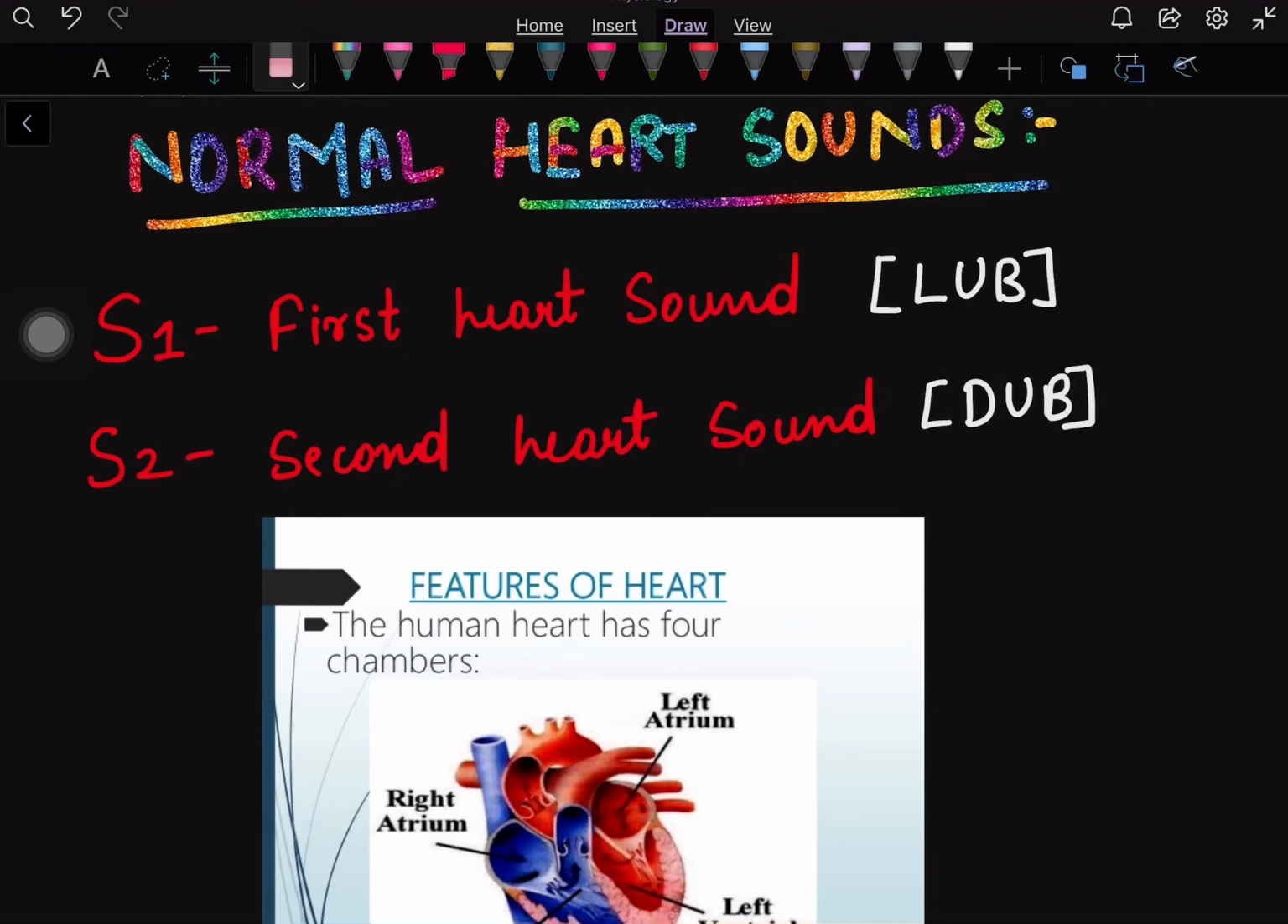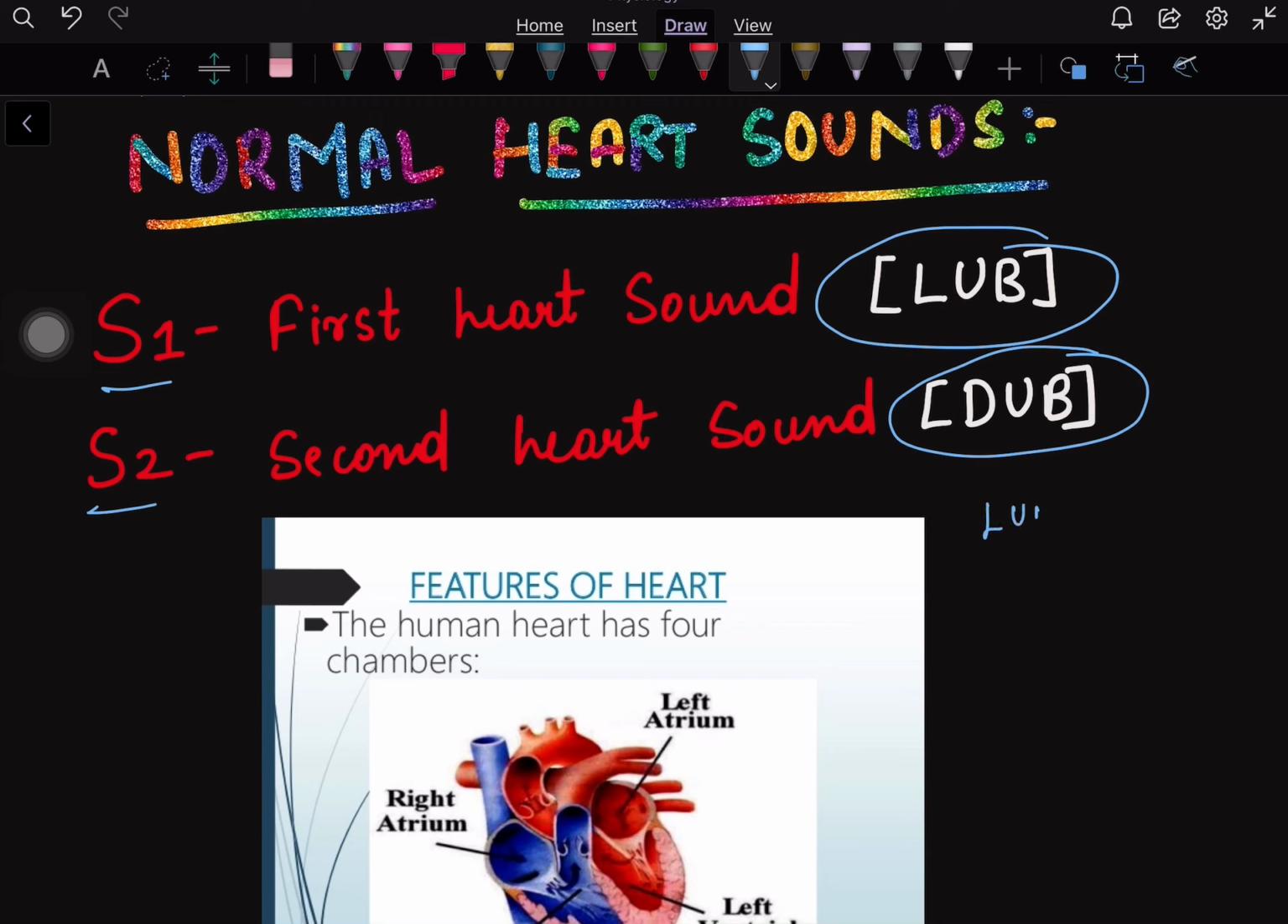Hello guys, today we are going to discuss normal heart sounds. Mainly there is S1 and S2. S1 is the first heart sound. We can hear it as lub, and S2 is the second heart sound and we can hear it as dub. So when we hear it in a simultaneous form, we hear it as lub dub, lub dub, lub dub. This is the heart sound which we hear.